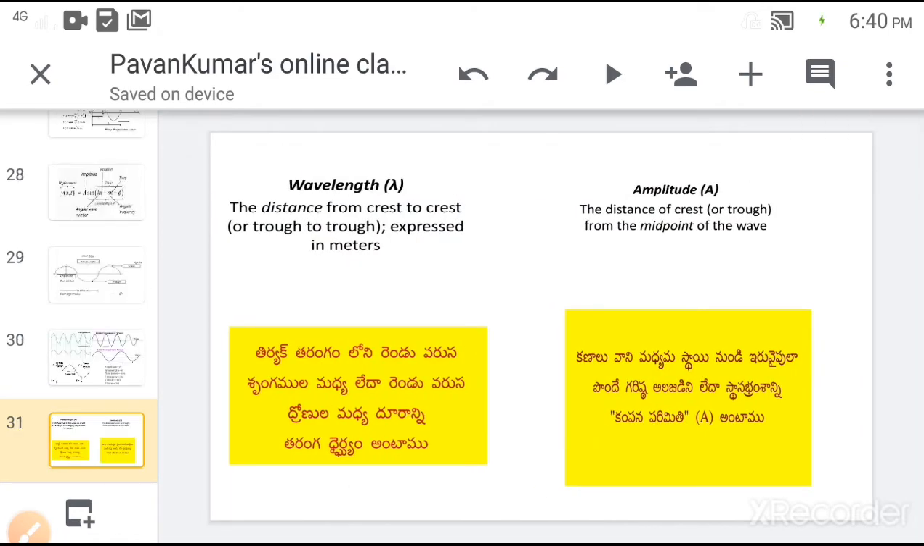Next, wavelength. Wavelength is defined as the distance between two successive crests or two successive troughs. Amplitude, the distance of the crest from the midpoint, is called the amplitude, or the maximum displacement of the particle from the mean position is called the amplitude.